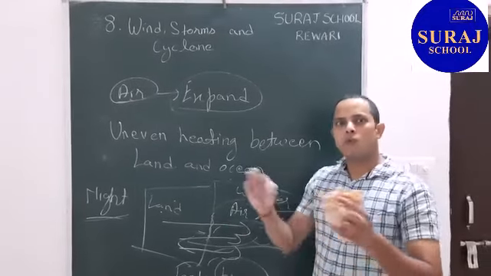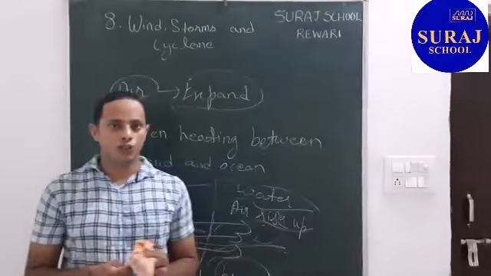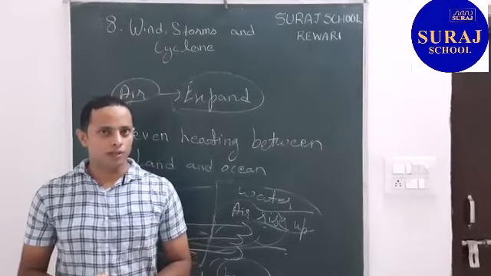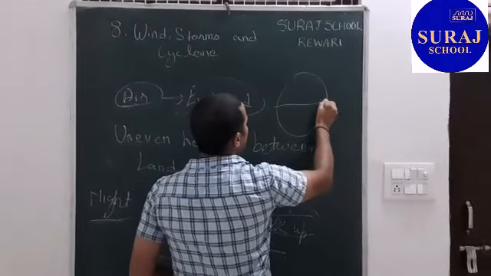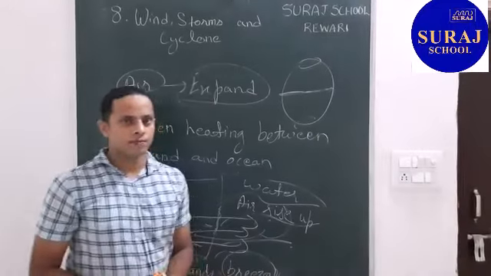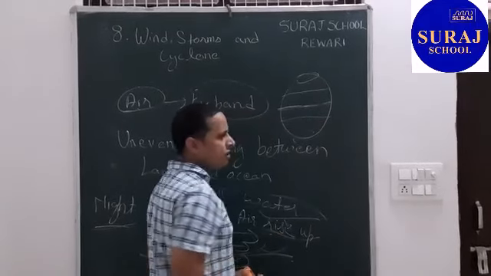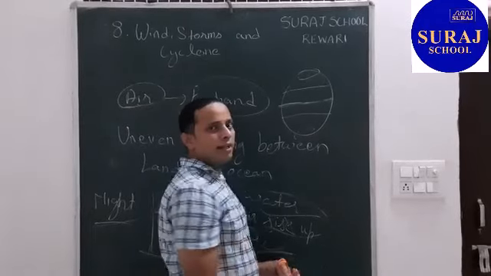Let's take the example of the whole earth. At the equator, the sun rays are straight, so it increases the temperature at the equator. So here temperature is more. At the poles, temperature is less. In between, at 66.3 degrees north and south, the temperature is also less.